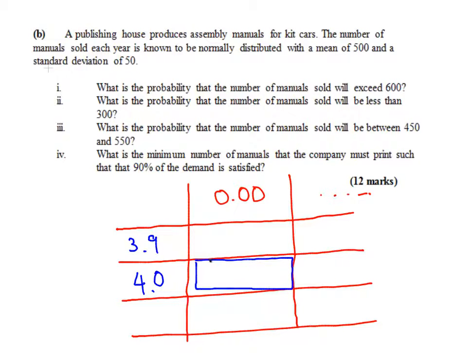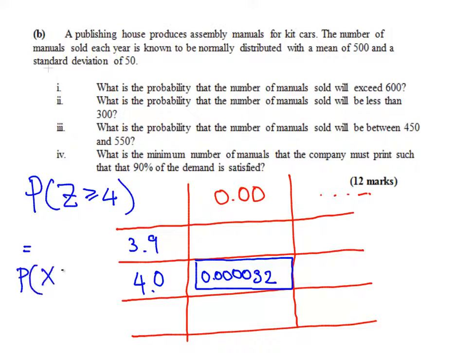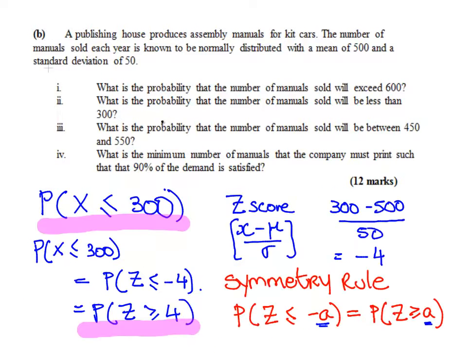The answer is 0.00004032. So it's a really tiny probability. That's the answer we're looking for: the probability of z being greater than or equal to 4, which is equal to the probability of x being less than 300. Let's go back to the last slide.